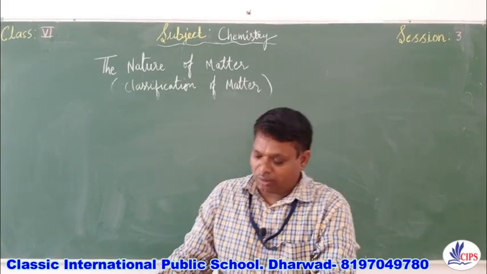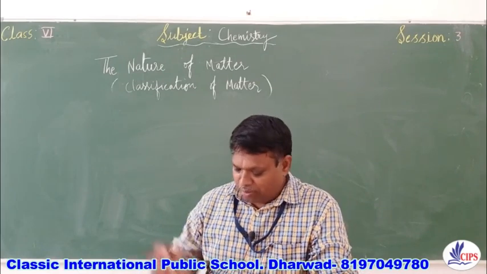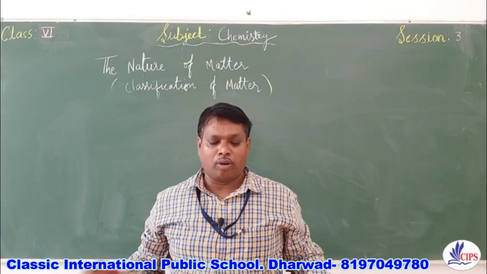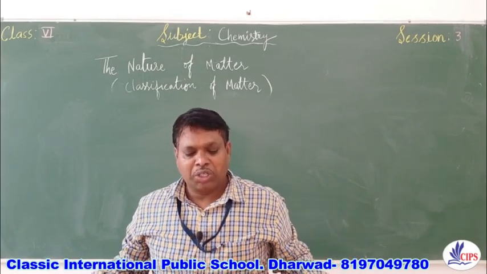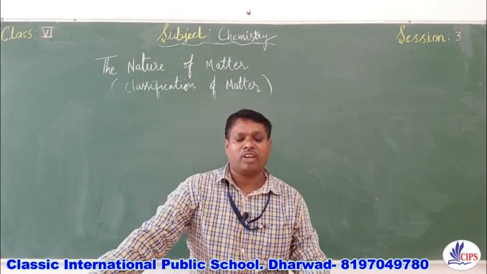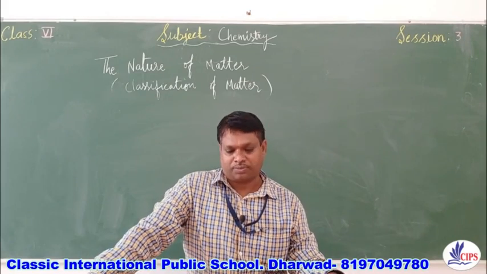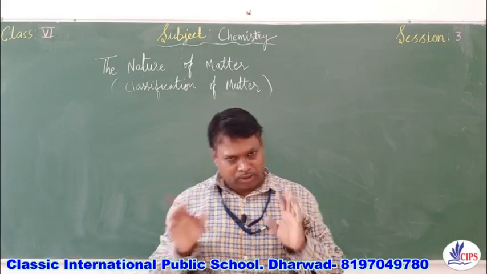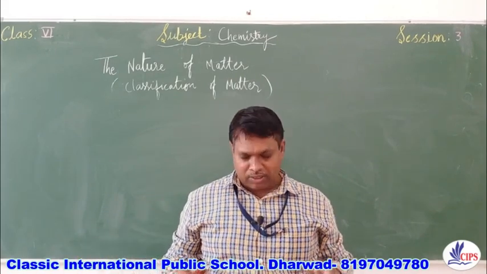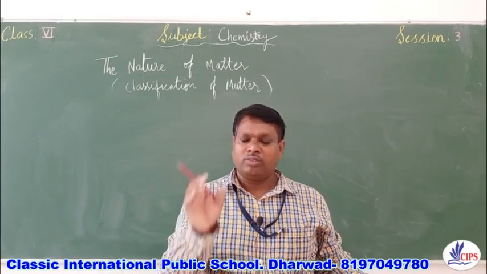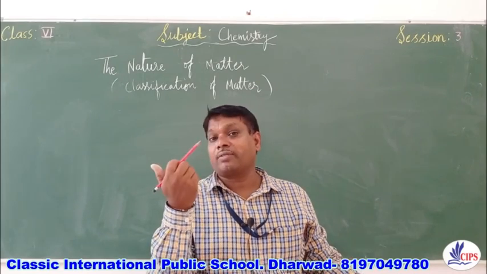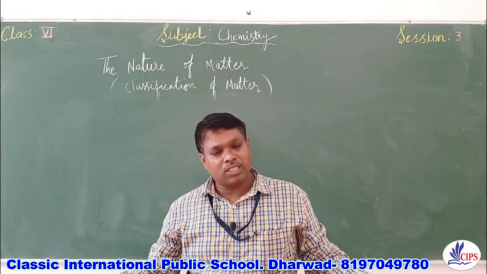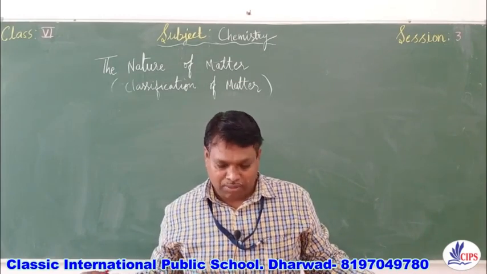Now I'm going to talk about the skill field given on page number 45. With reference to the experiment of combination of iron and sulfur to form the compound iron sulfide, fill in the empty spaces. Element attracted by magnet: when they are combined, iron gets attracted by the magnet, but sulfur does not. So sulfur is non-magnetic whereas iron is magnetic.